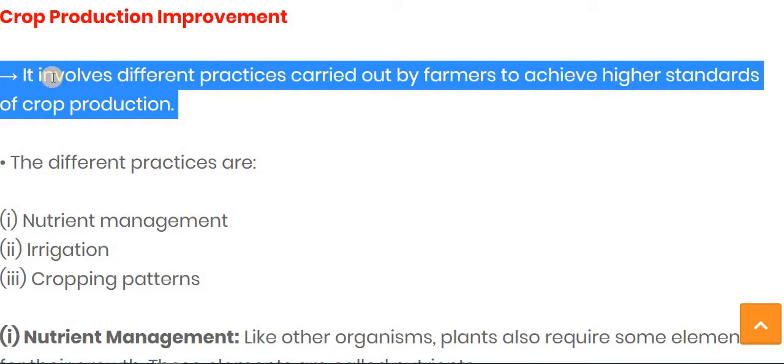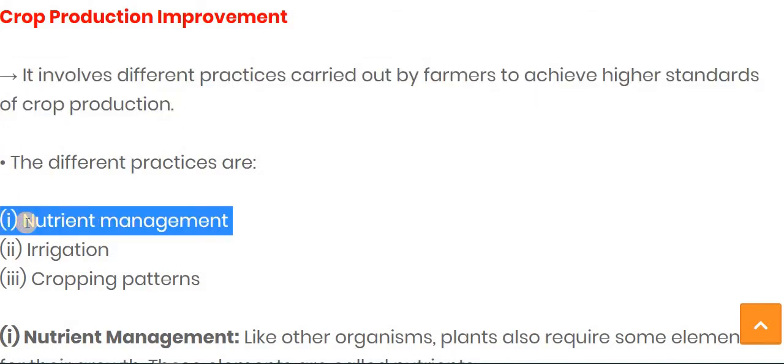So which kind of practice must be followed by the farmer so that we can get crop production improvement? There are three practices. The first one is nutrient management, which means plants and any crops require nutrition for growth. So first of all we arrange the nutrients in such a way that all-round development occurs in the plant and it can grow properly. That part comes under nutrient management.